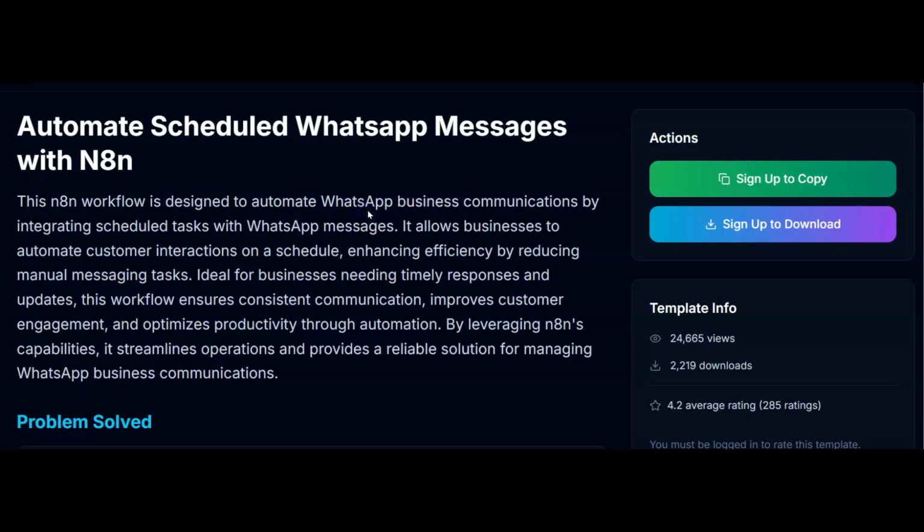And what this will do with n8n is it will allow for scheduled tasks with WhatsApp messages, which means that businesses can automate customer interactions on schedule, enhance efficiency by reducing manual messaging tasks, and this is going to help them to save time. But more than that, it's going to make sure we've got that consistent communication. And if we're consistently communicating with customers, then you're going to get more loyalty.